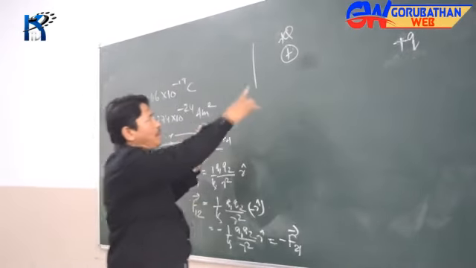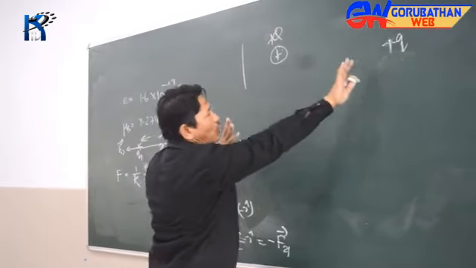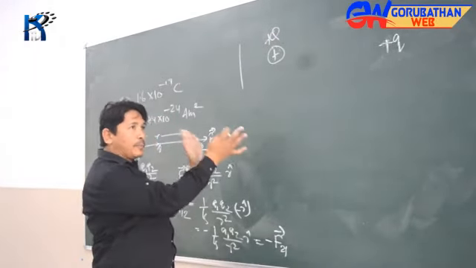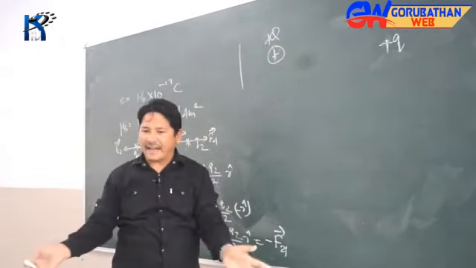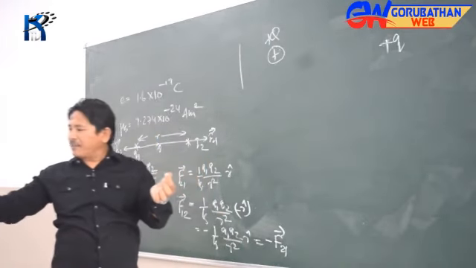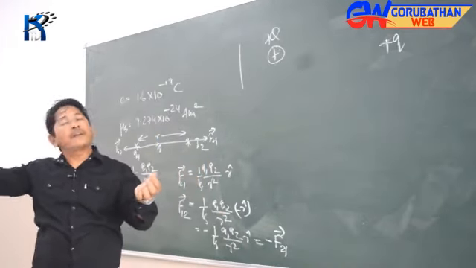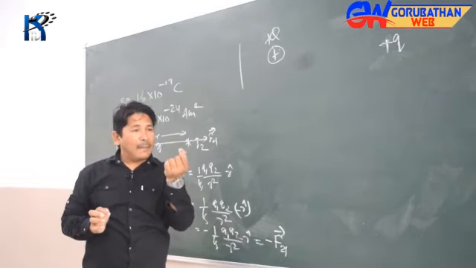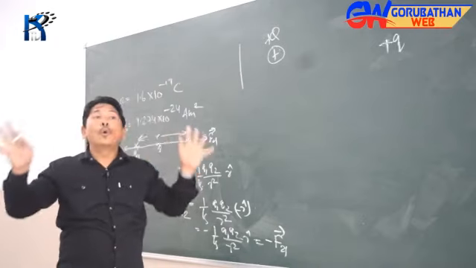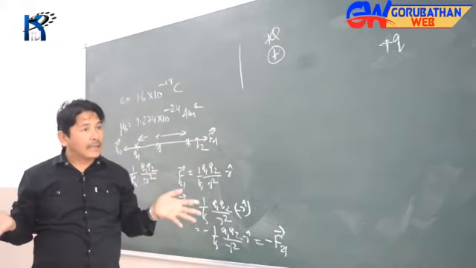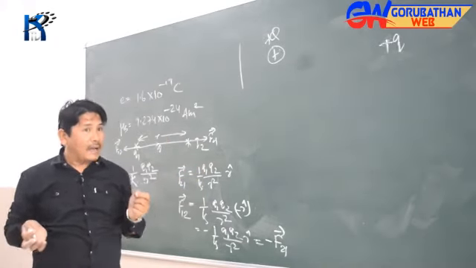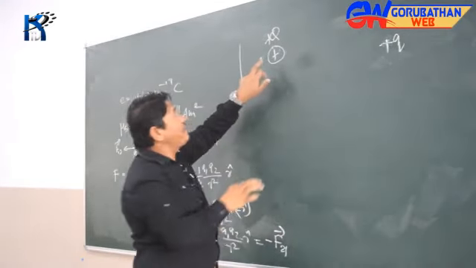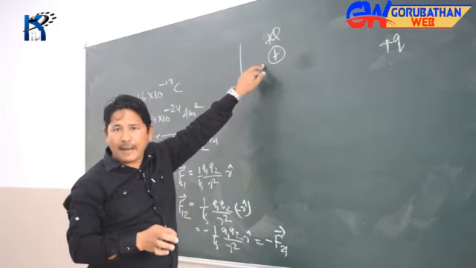But suppose this space was vacant initially. Now suppose I bring this plus capital Q charge from somewhere and bring it over here, then it will feel no influence of any other charge, because no other charges are present there.